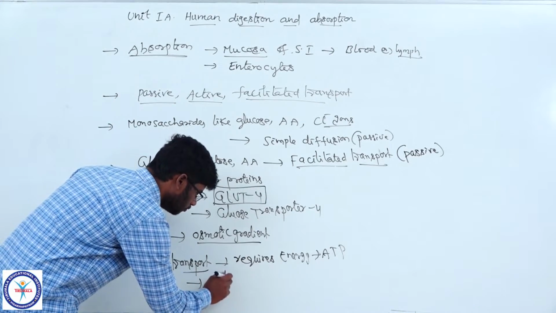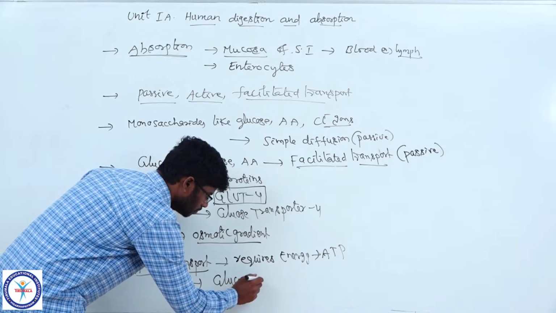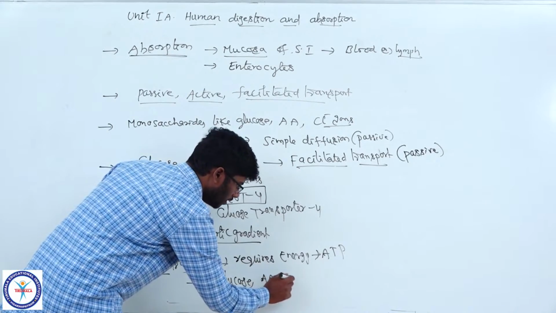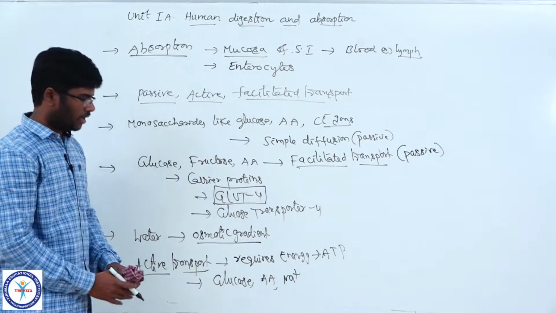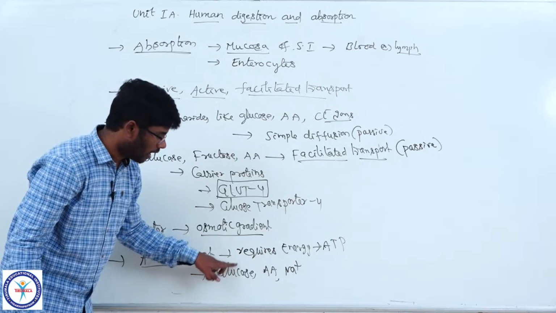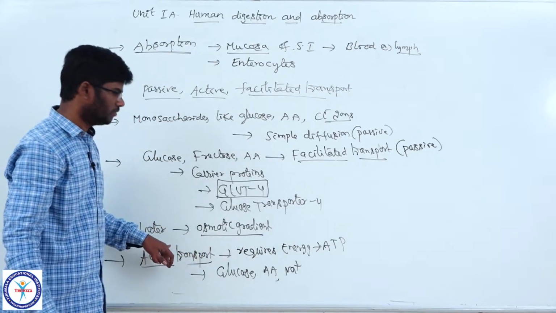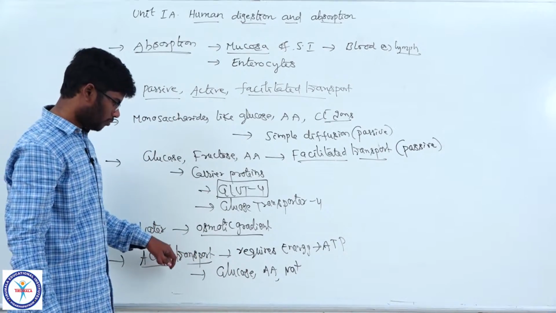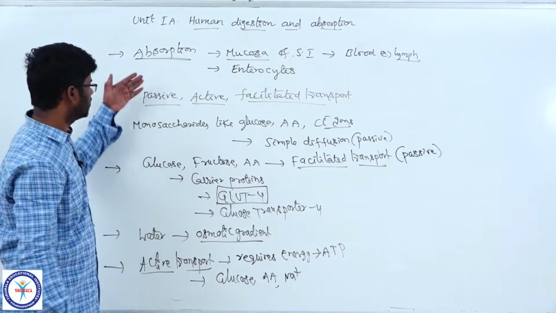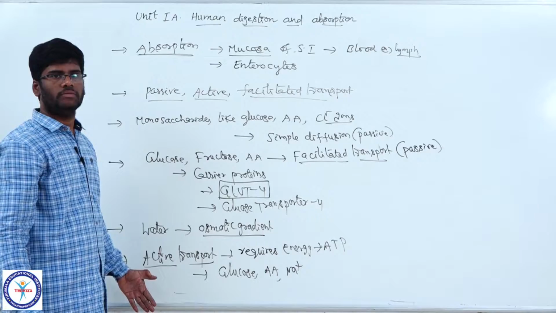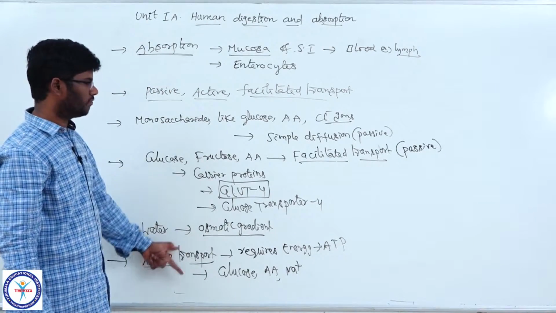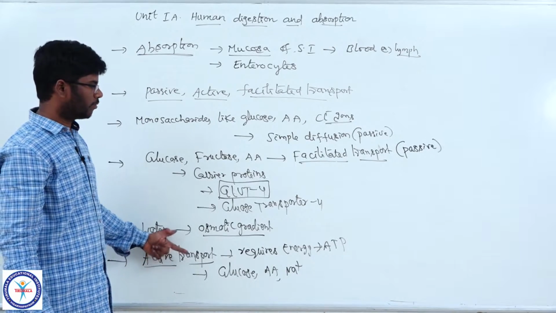Monosaccharides like again glucose, certain amino acids, and ions like Na+. Active transport occurs against the concentration gradient, so it requires energy. So these are the different types of methods that play a vital role in the absorption of various components of end products of the digestion.